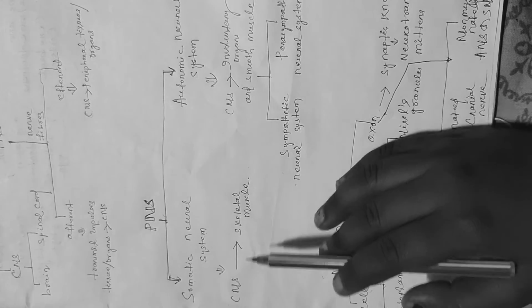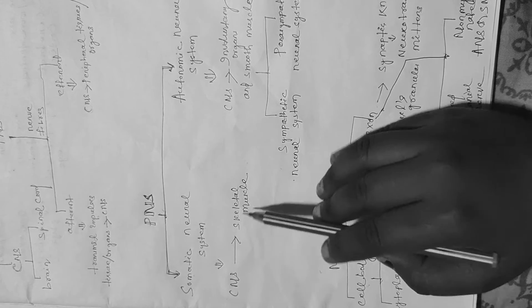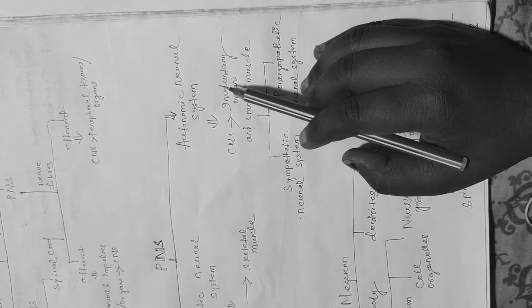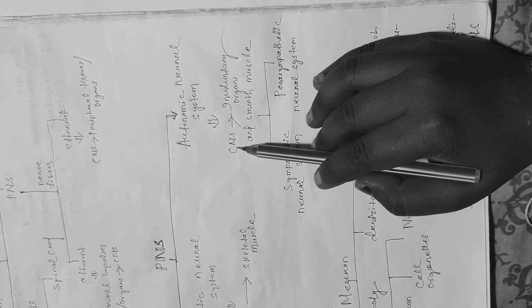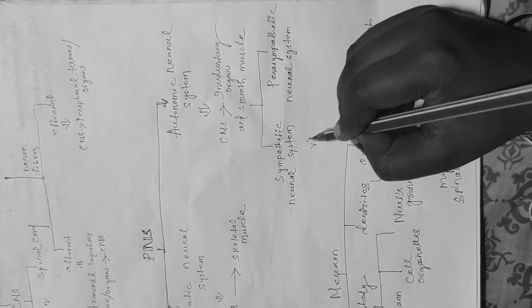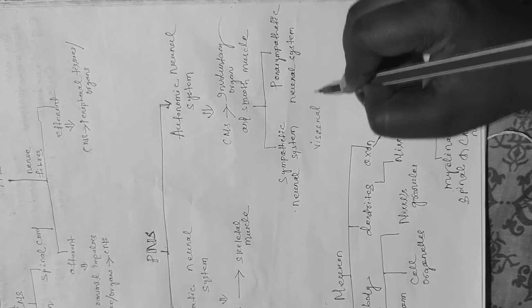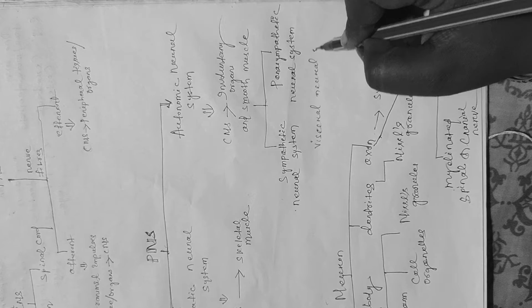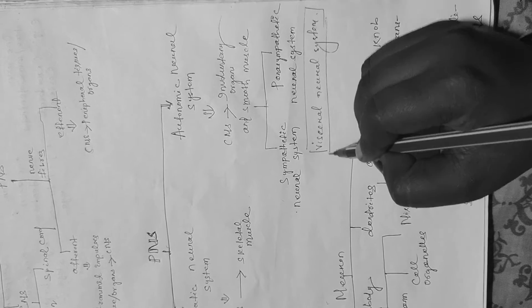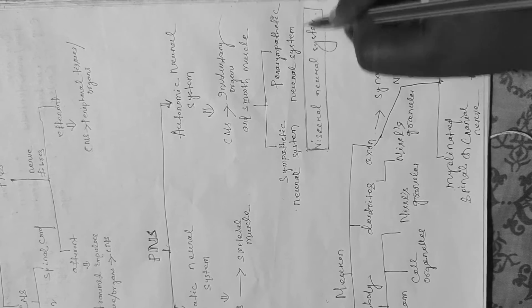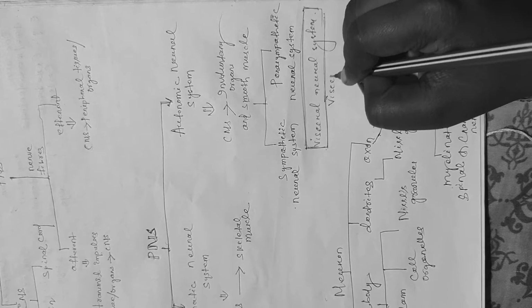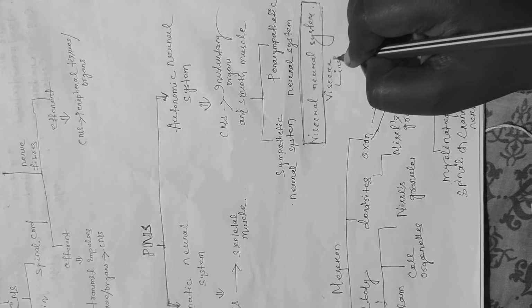Coming to somatic: the somatic system transmits the impulse from the CNS to skeletal muscle, whereas the autonomic neural system transports the impulse from the CNS to involuntary organs or smooth muscles. There is one more, the visceral neural system, where the impulse is through the viscera inside the body.